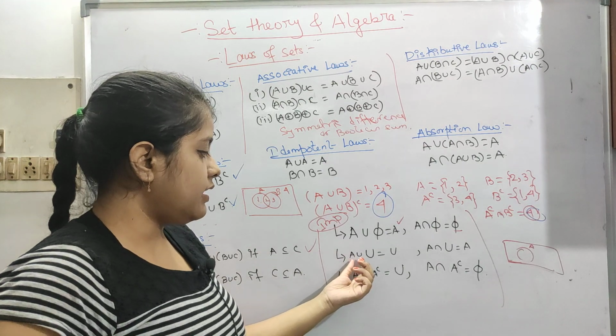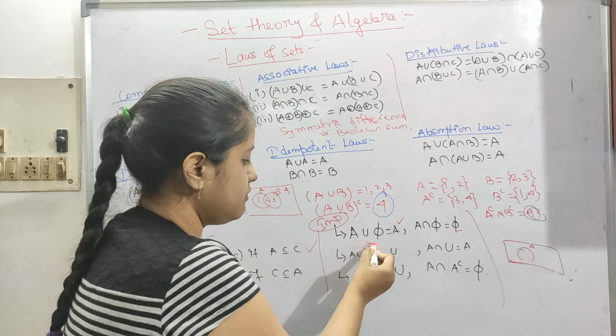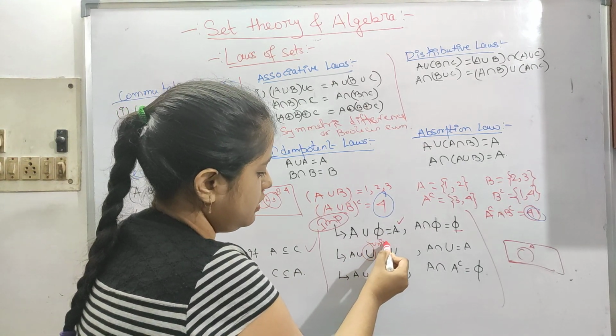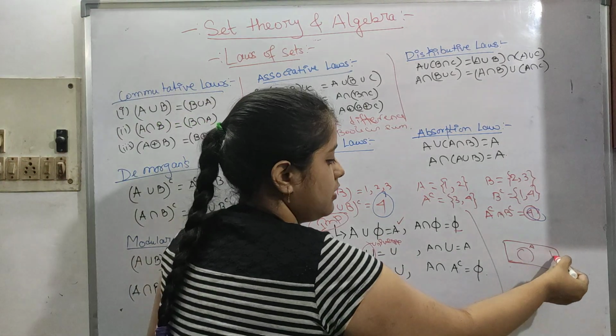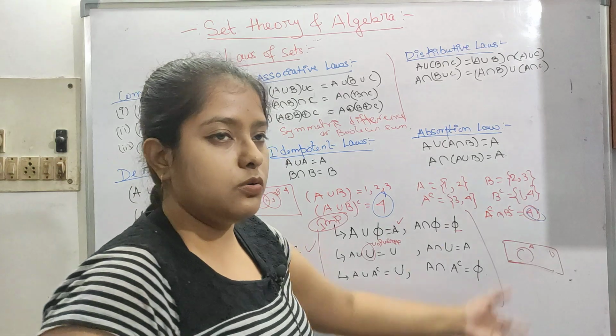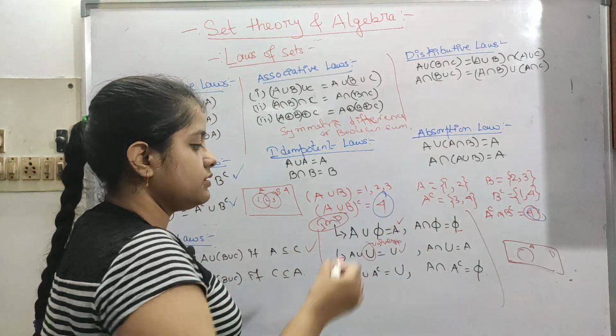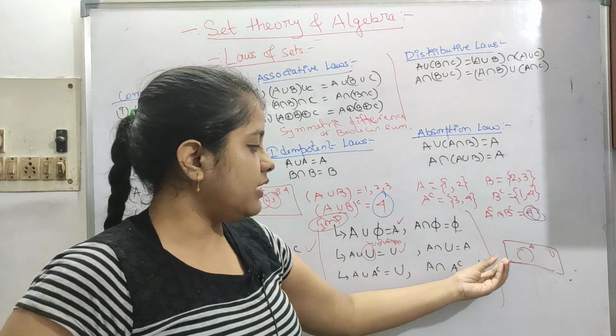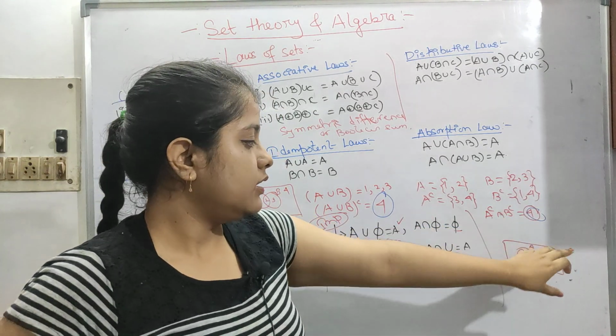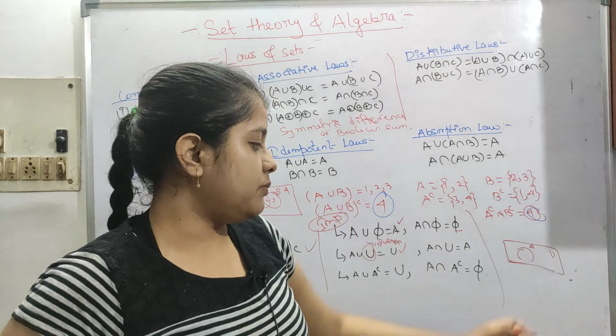Now next is A union, this is universe. Okay, this is our universe. So A union universe, so this is our A, we are unioning with the whole thing, it will come down to the universe. And next is A intersection universe will be A, because in this intersection it is just the A part only.